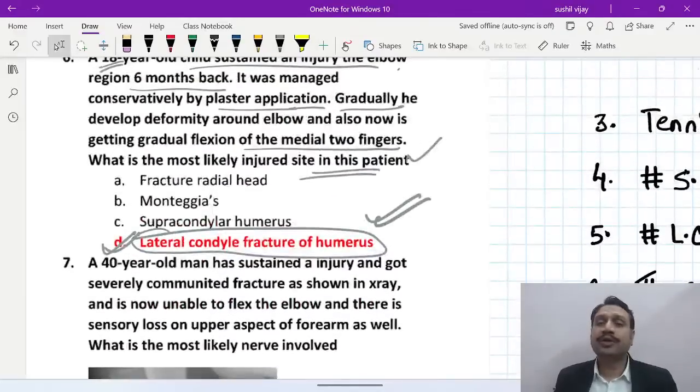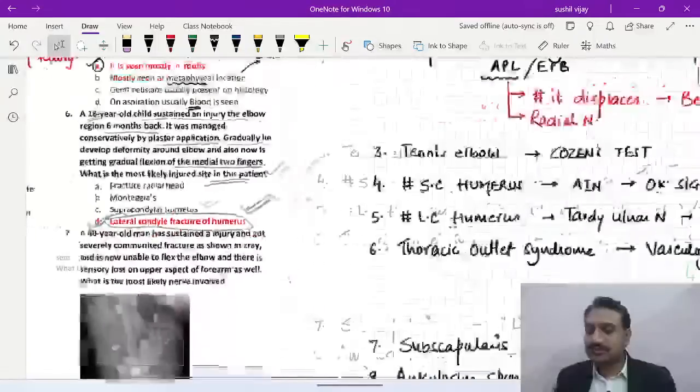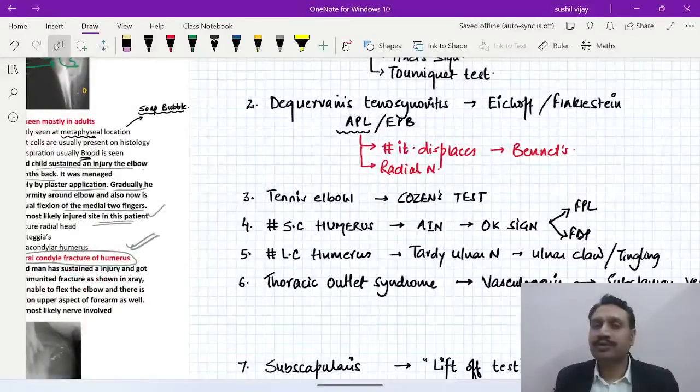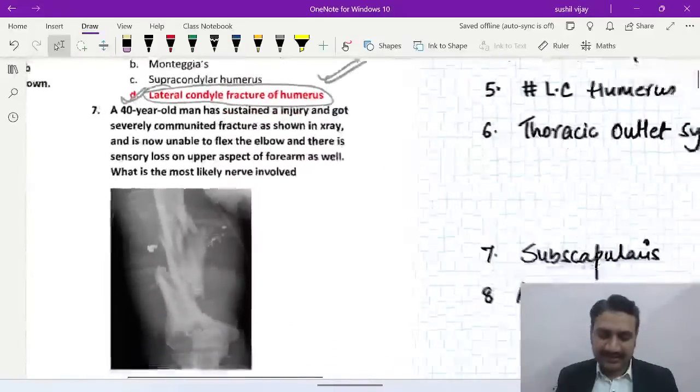Okay, so now we are going to make up a table in which we will discuss what all sites in which all fractures, basically, what all nerves can be involved. Some of them I've included here in the clinical test, but now I'm just going to talk about the fractures, simply the fractures and the nerves involved. And now if the fracture is involving the particular nerve, then what is the usual presentation of the patient? That table we will make. Okay, let's see the further question as well.